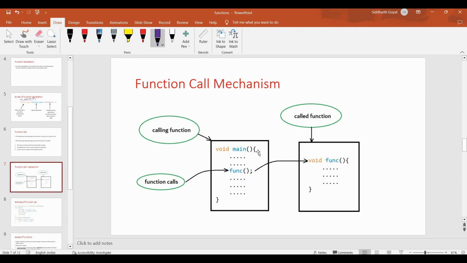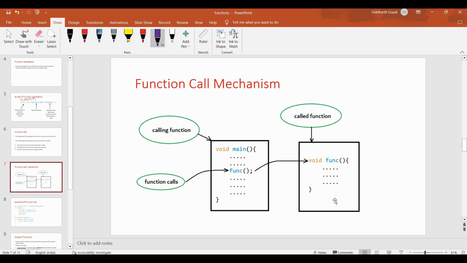This is the main function, for example. Now this is the function, and when the name of this function is mentioned, the control will pass to this function, func, right? The code inside the function will be executed. Since the return type is void, it will not return anything. That's why nothing is stored, because it's not returning anything, right? After this line, the control will pass to this statement, and the rest of the code is executed.